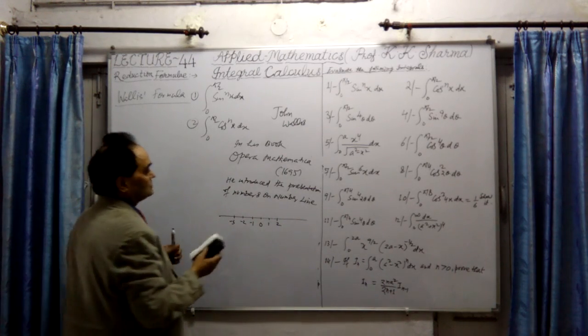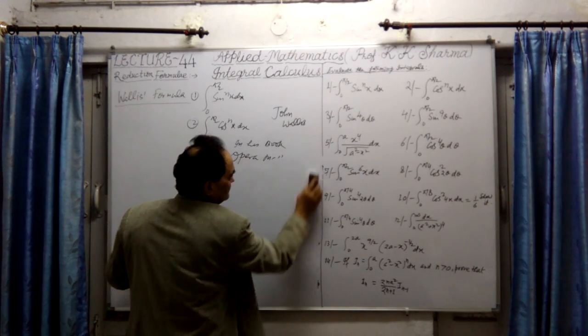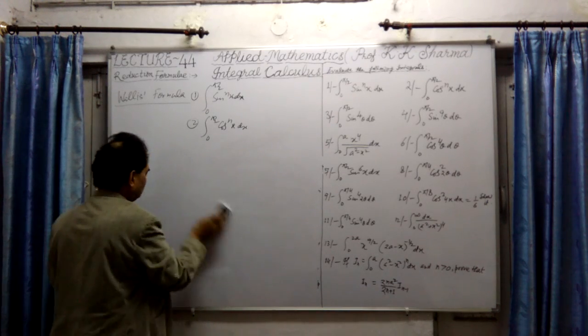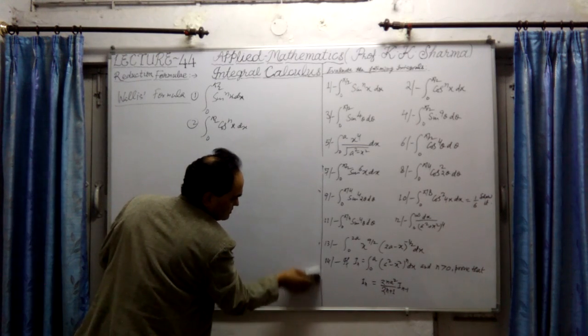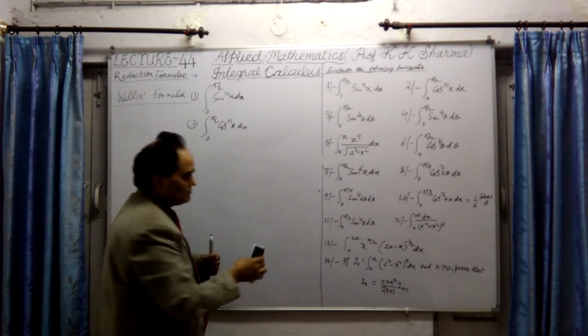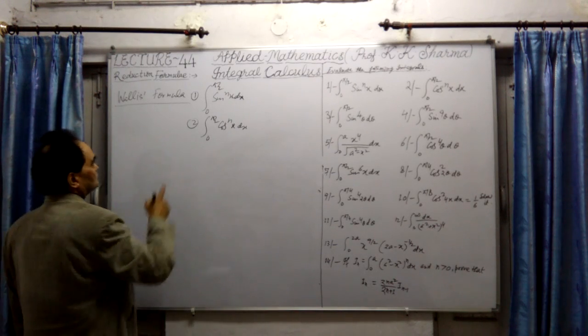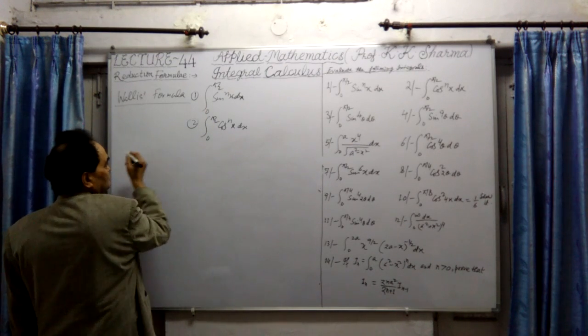Now let me talk about the main objective of today. The main topic is Wallis formula. What is Wallis formula, what does it mean, and how does it represent the shortcut for the reduction formula? Further introduction to the reduction formula: I'm talking about the Wallis formula. They are known as Wallis formula. Let me take the first one.